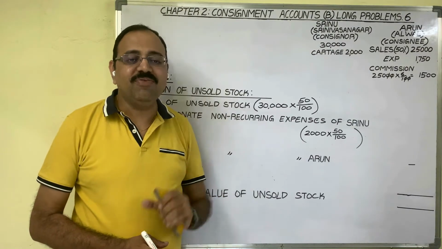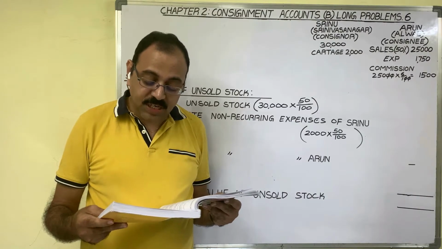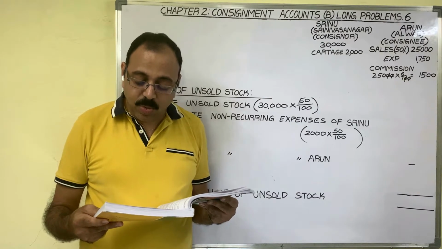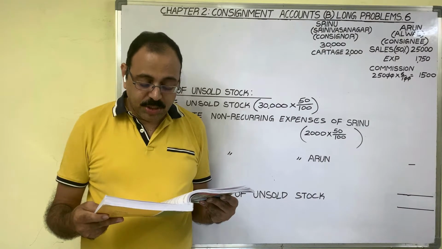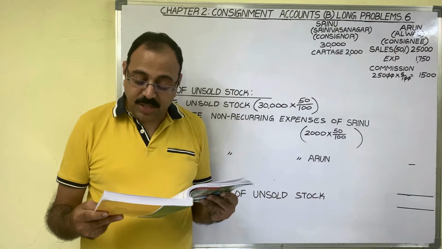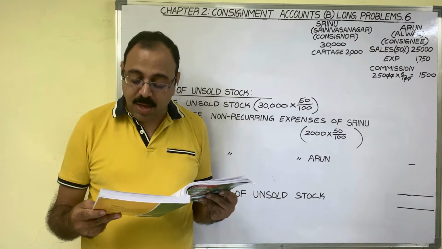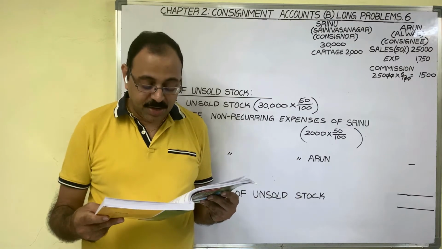Let us see the question first. On 1st January 2020, Srinu of Srinivasa Nagar consigned goods worth 30,000 to Arun of Alwal. Srinu paid cartage and other expenses of 2,000 rupees. On 31st March 2020, Arun sent an account sales with the following information.